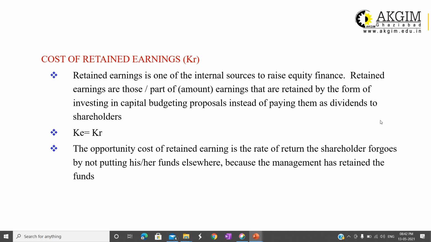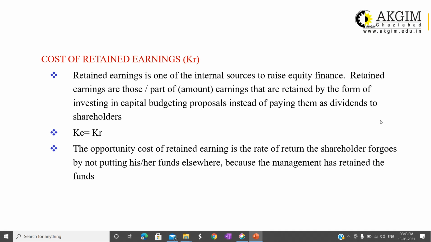So retained earning basically is the component of the profit which belongs to the equity shareholder. If it is not retained, it should be given to the equity shareholder. So the cost of retained earning will be equal to the cost of equity share capital, because this is the fund which belongs to the equity shareholder. So the cost of retained earning will be equal to the cost of equity.